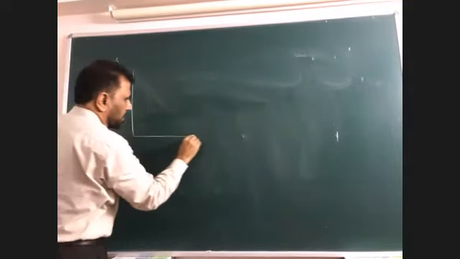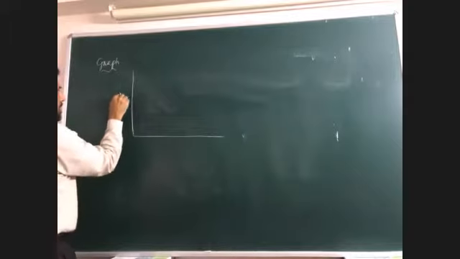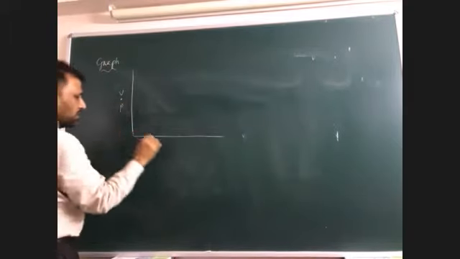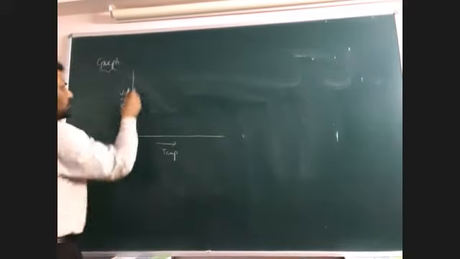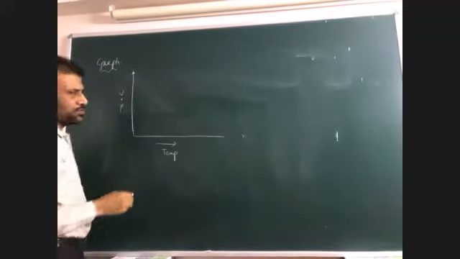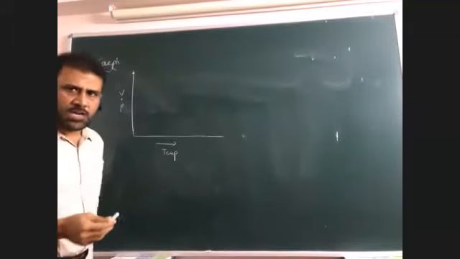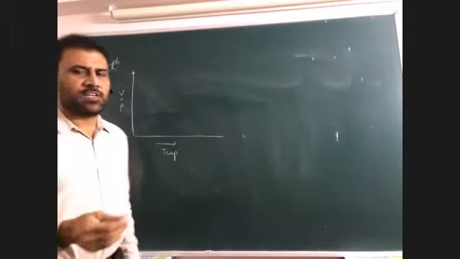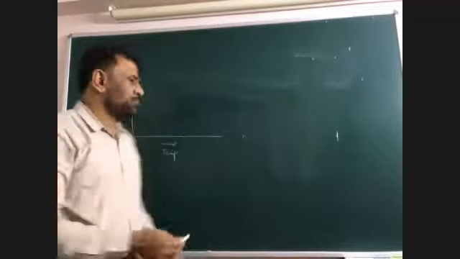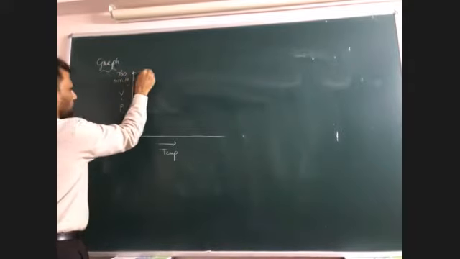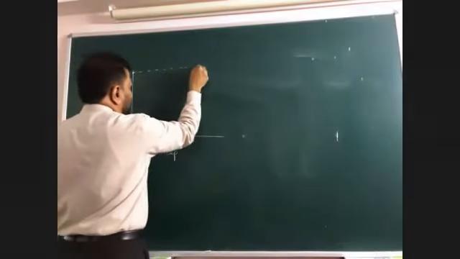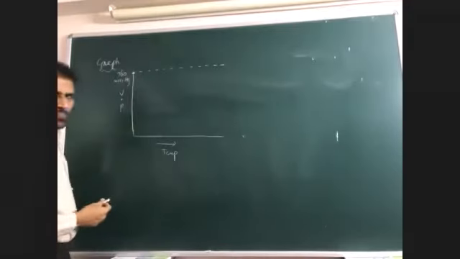These are some graphs. This is called vapor pressure. This is the temperature. Maximum vapor pressure of any liquid, I told you, is nothing but 1 atmosphere. At 1 atmosphere, the temperature applied is nothing but boiling point. So this is 760 mmHg. This is 760 mmHg, right?